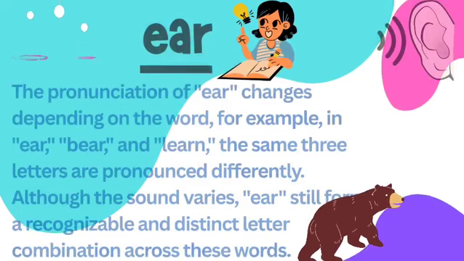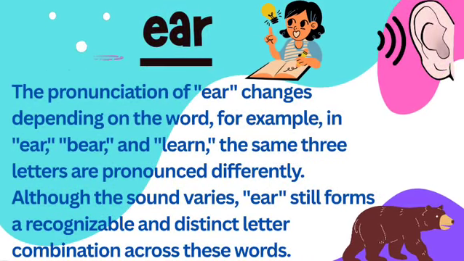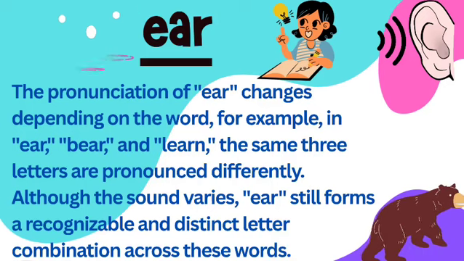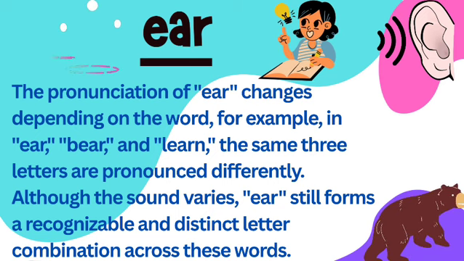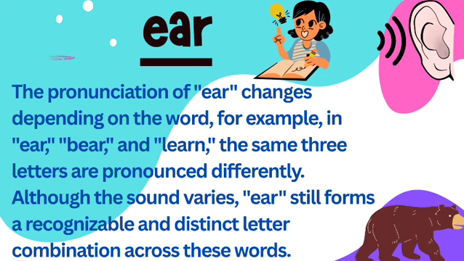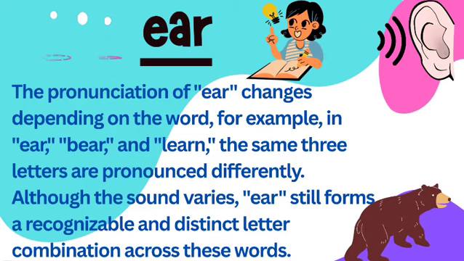EAR. The pronunciation of EAR changes depending on the word. For example, in ear, bear, and learn, the same three letters are pronounced differently. Although the sound varies, EAR still forms a recognizable and distinct letter combination across these words.